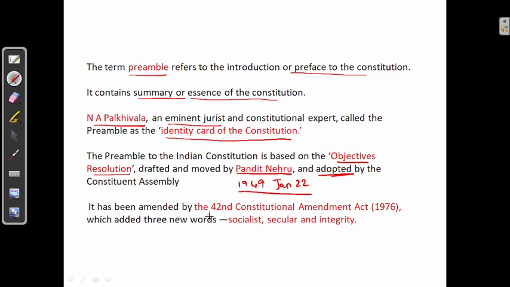Next, it has been amended by the 42nd Constitutional Amendment Act of 1976. This is important. The preamble was amended only once, that is in 1976 by the 42nd Constitutional Amendment Act. What are the amendments? Three words: socialistic, secular and integrity. These three words were added to the preamble.